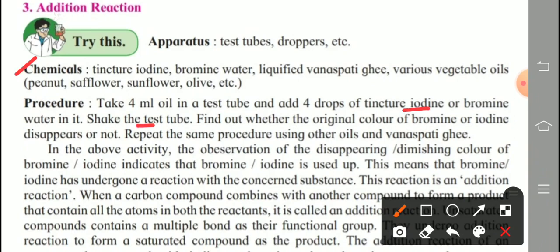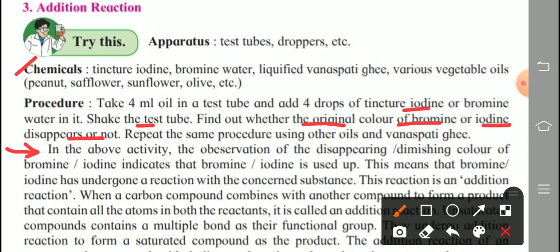Find out whether the original color of bromine or iodine, whichever we are adding in this reaction, disappears or not. That we observe carefully. Repeat the same procedure using other oils and vanaspati ghee. Now see the answer of this activity.